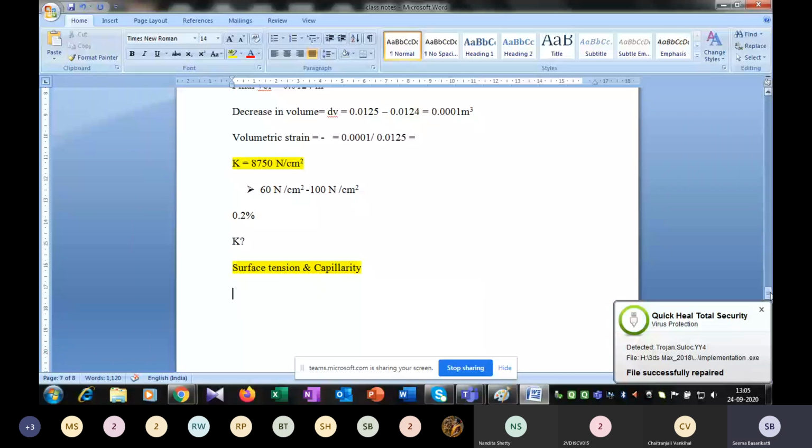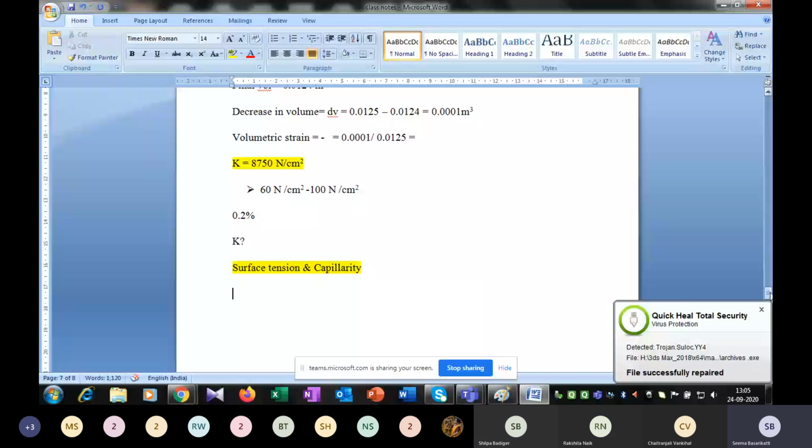Actually, it was an exercise problem. From 20 kilonewton per centimeter square, ma'am. First one. Yes, ma'am. First one is how much? 20 kilonewton per centimeter square.